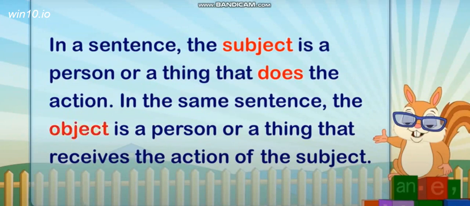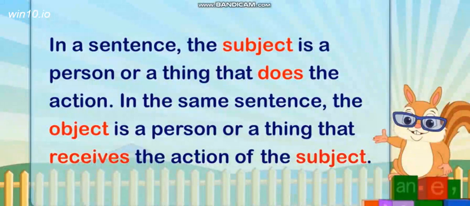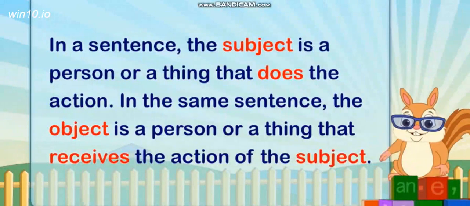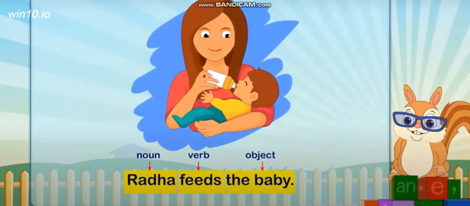The object is a person or a thing that receives the action of the subject. For example, Radha feeds the baby. Radha is the noun, feeds is the verb, and the baby is the object. Feeds the baby becomes your predicate, whereas Radha is your subject.